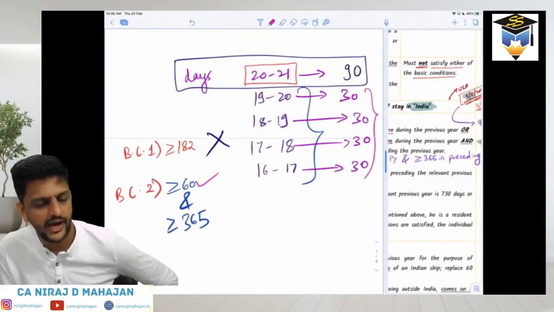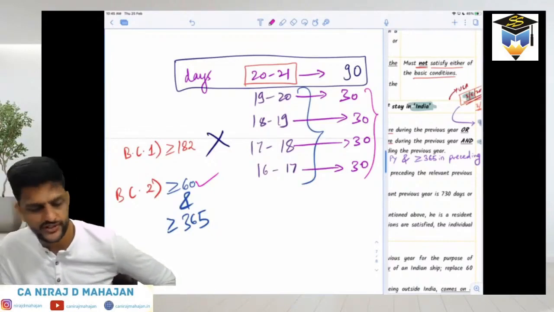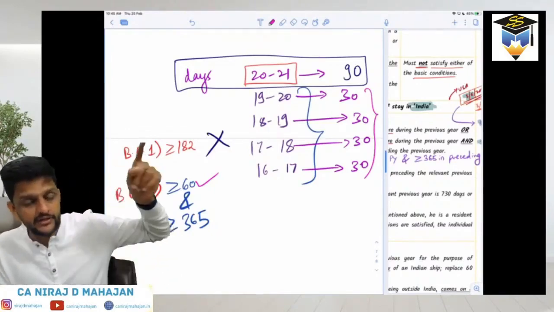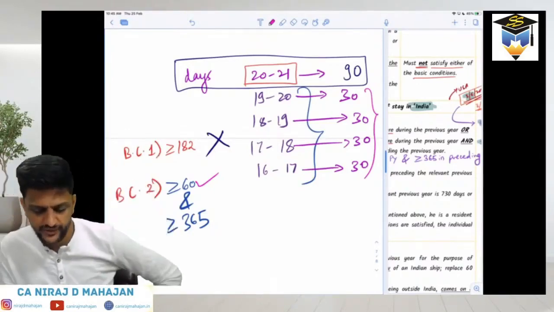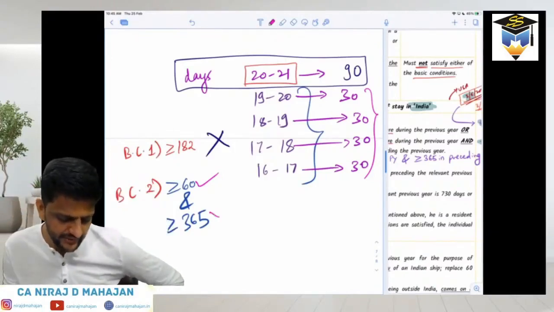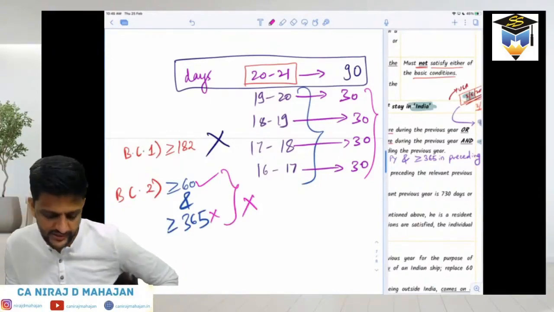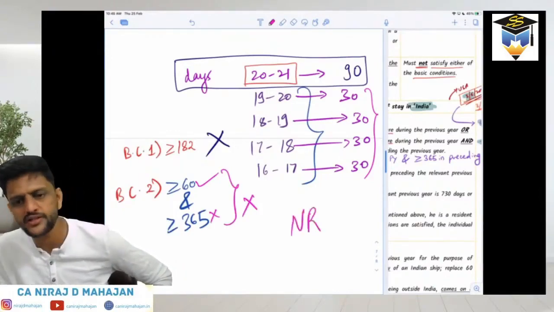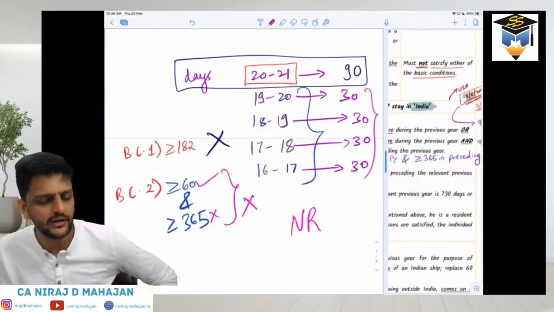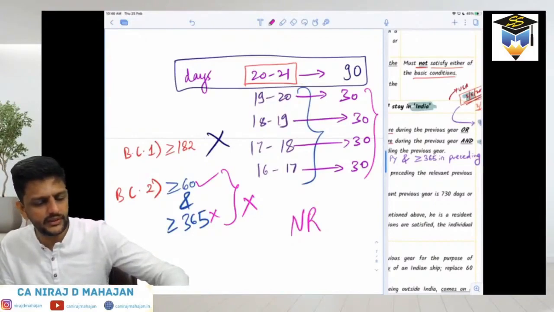Yes, Pushkar. Last 4 years, is he there for 365 days? 60 days is there, but again, in the last 4 years, the total should be 365. How much is the last 4 years total? Only 120. This is not being satisfied. So again, we will say basic condition number 2 also, bachcho, is not satisfied. So in this case, since both the basic conditions are not satisfied, he becomes again what, bachcho? NR, non-resident. Understood or no, everybody? Pakka?